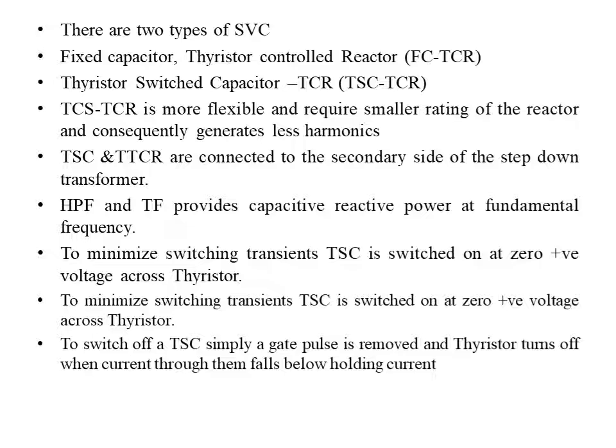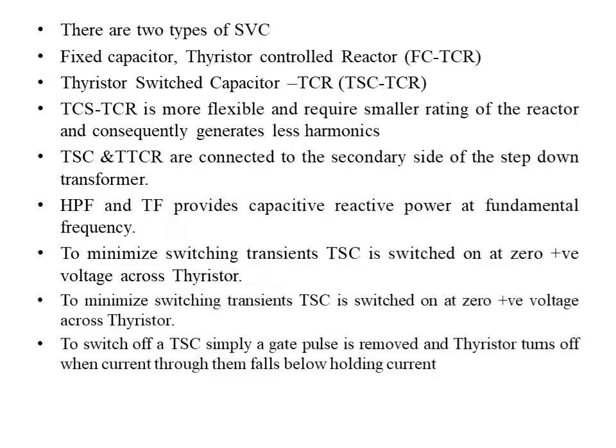TSC-TCR is more flexible and requires a smaller rating of the reactor, and consequently generates less harmonics. TSC-TCR are connected to the secondary side of step down transformers. So these are various configurations of static power compensators.